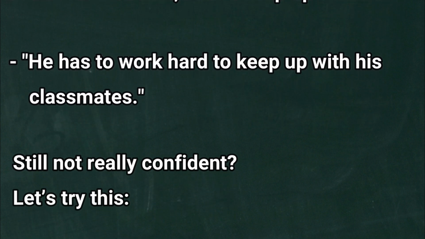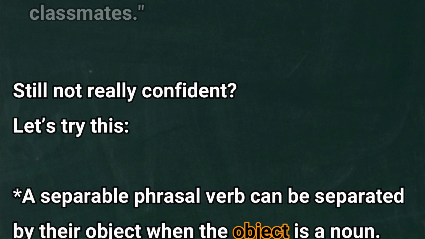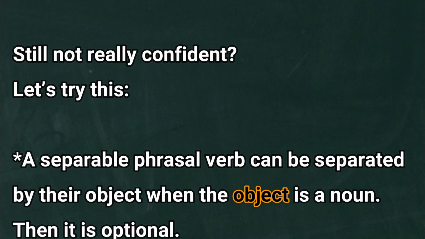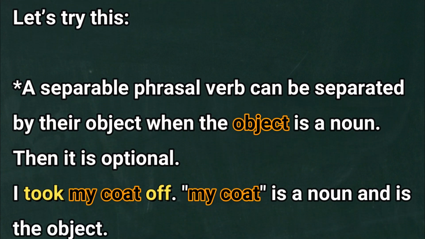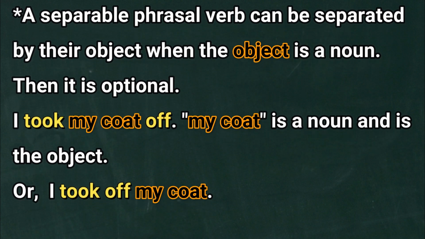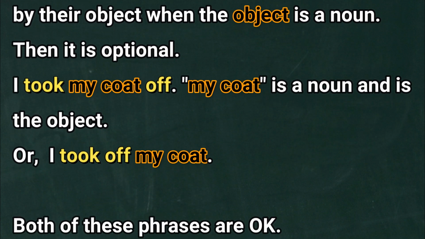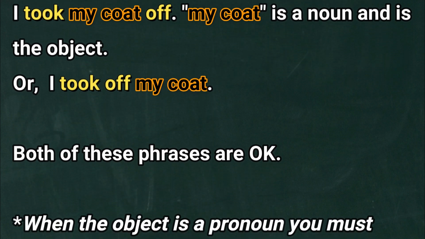Still not really confident? Let's try this. A separable phrasal verb can be separated by its object when the object is a noun. Then it is optional. I took my coat off. My coat is a noun and is the object. Or, I took off my coat. Both of these phrases are okay.